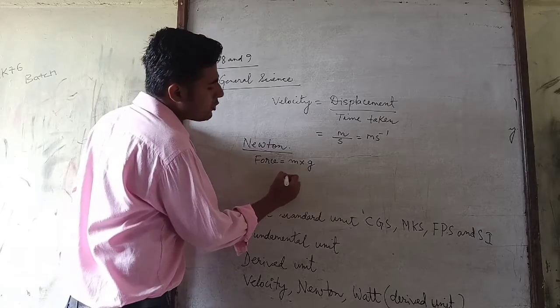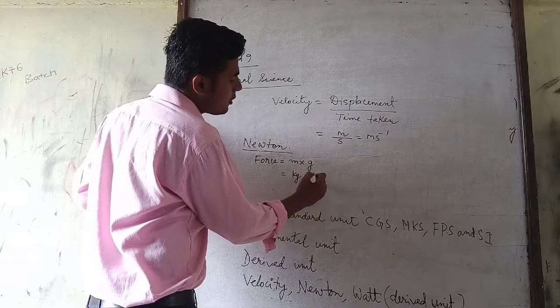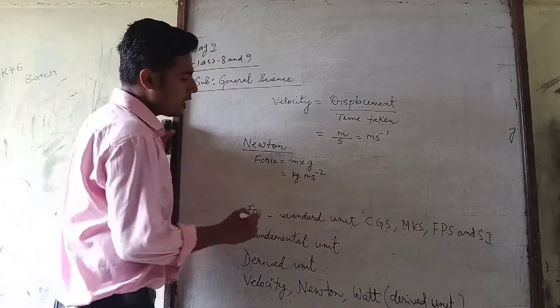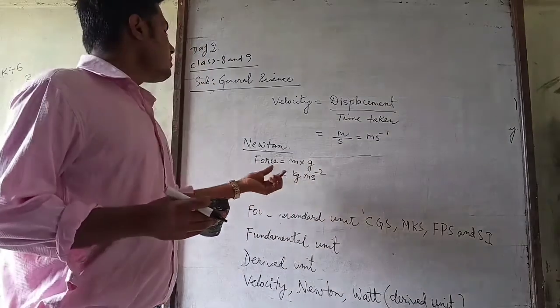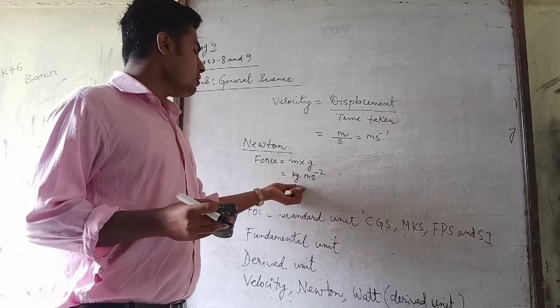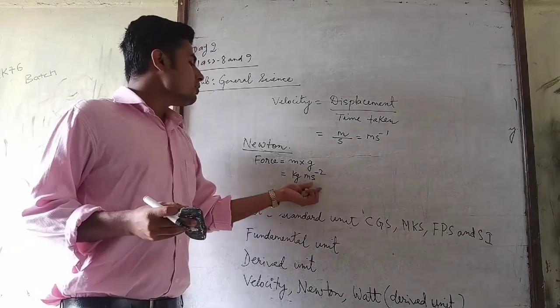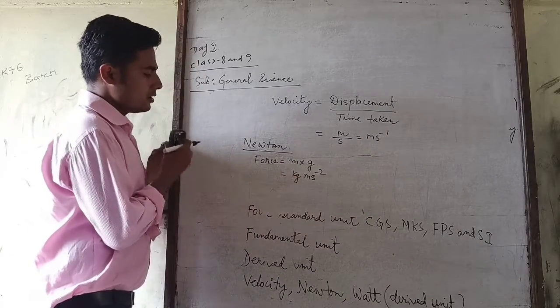So what is the unit of mass? Mass is kg. Acceleration due to gravity is meter per second square, right? So it is a derived quantity because force depends on three fundamental units, which is kg, meter and second, right?